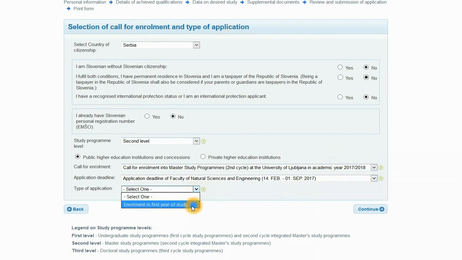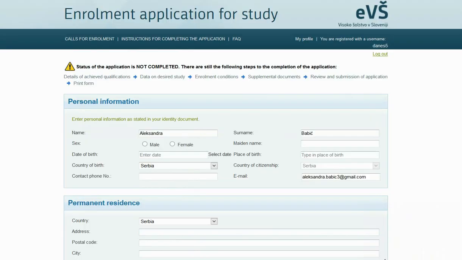Select the name of the call for enrollment, the application deadline and type of application, enrollment in first year of study. By clicking on the Continue button, you move forward to the next step. Enter your personal information as stated in your ID or passport. Name, surname, and email are transferred from registration. Check the data and correct it if necessary.